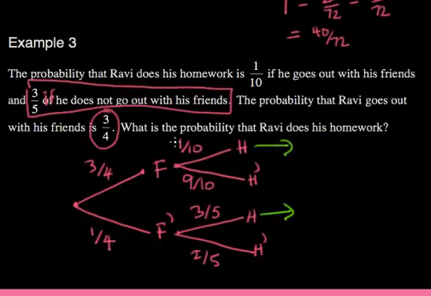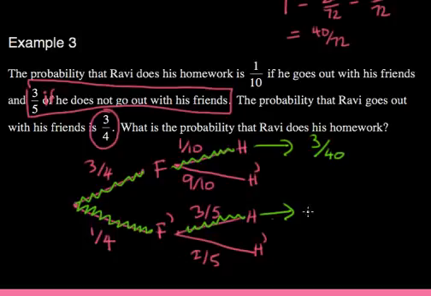And the top green line will be these two probabilities multiplied together, which would be 3 on the numerator, 40 on the denominator. Now what about if he stays at home and he does his homework? That probability would be 1/4 times 3/5, so that would be 3 out of 20.